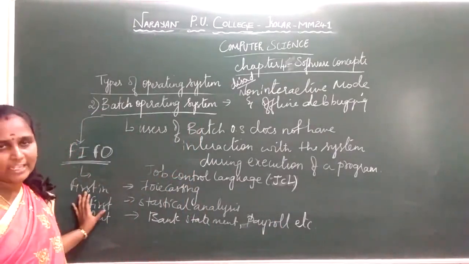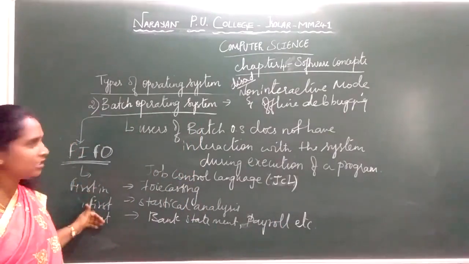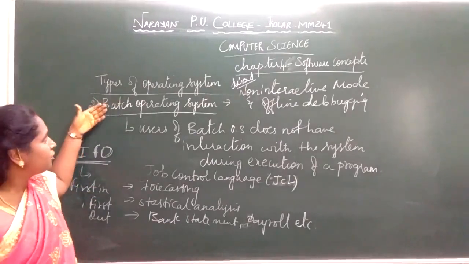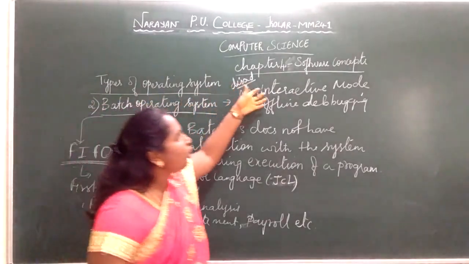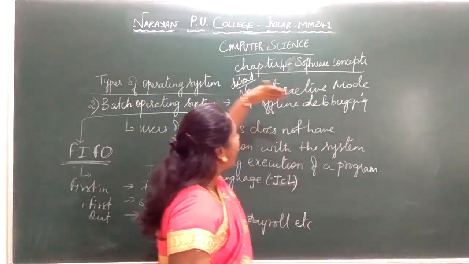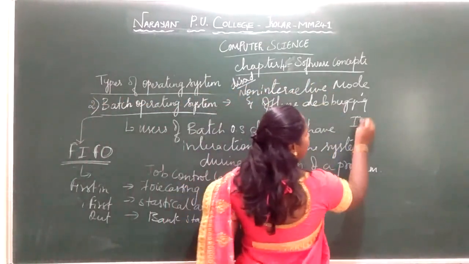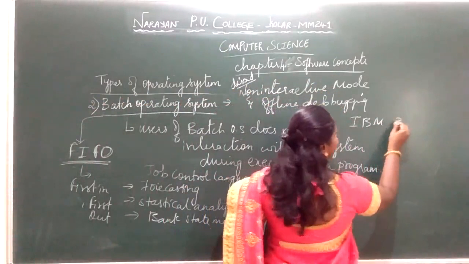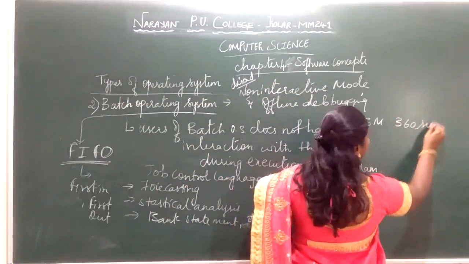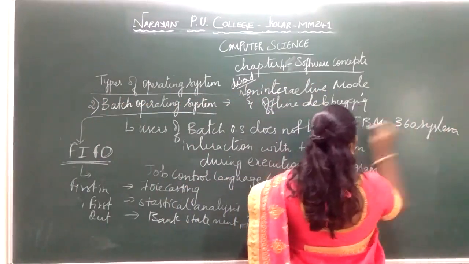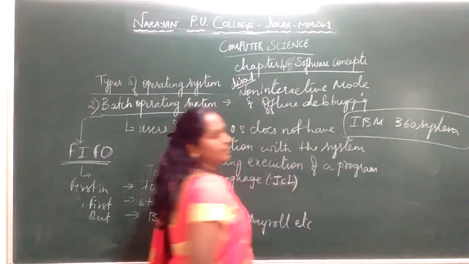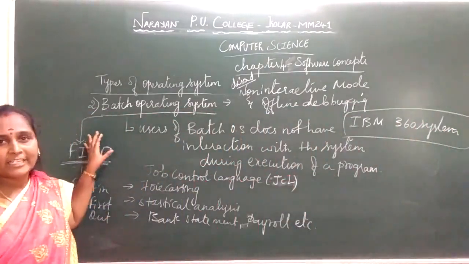The disadvantage is that it is a non-interactive mode of application and supports only offline debugging. An example of a batch operating system is the IBM 360 system. So this is about your batch operating system.